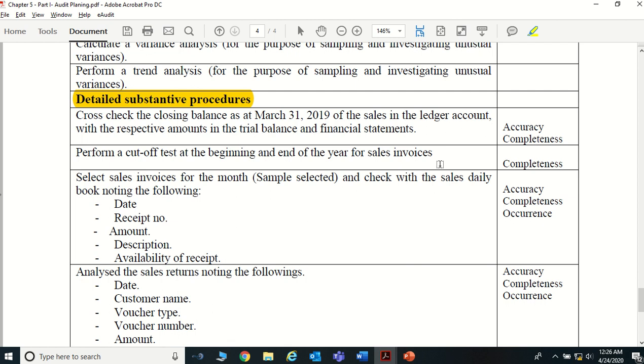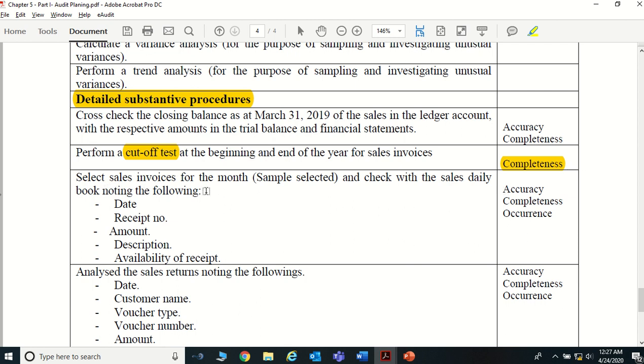So that particular revenue has to be accounted in the 2019 financial year. Likewise, you are checking whether it has been correctly recorded in the correct period. To do that, you call it the cutoff test, right? We call it a cutoff test. Why? The purpose of doing a cutoff test is to check the completeness. That means you have recorded the sales in the correct period, right? Then sometimes you can call it cutoff as well, right?